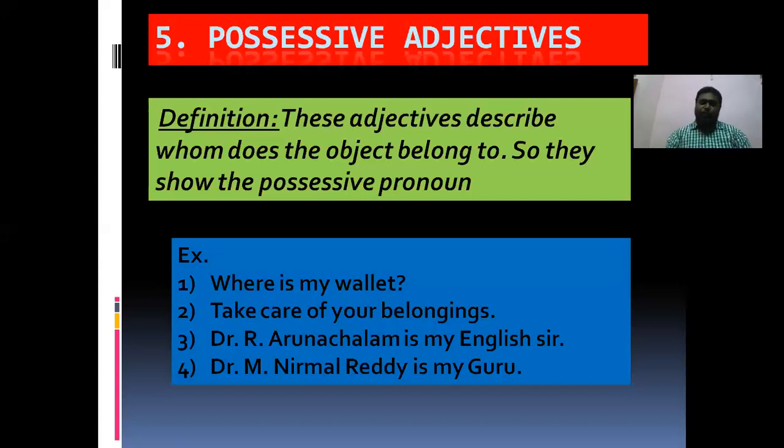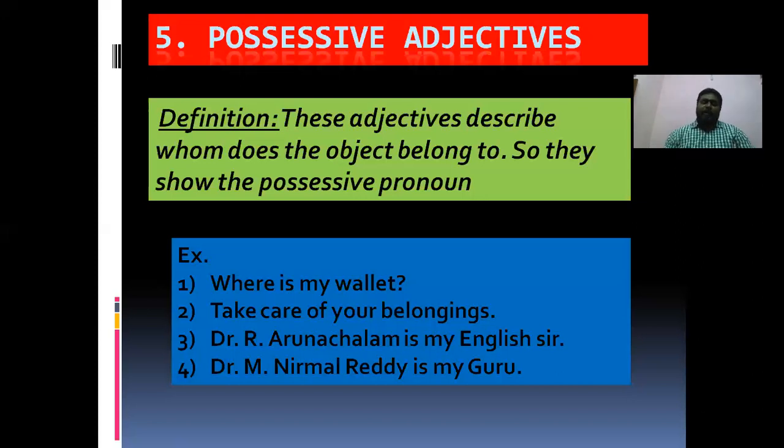Once again, the possessive adjectives are the possessive pronouns. What are the possessive pronouns in English? My, our, your, their, his, her, its. So these are the possessive adjectives.